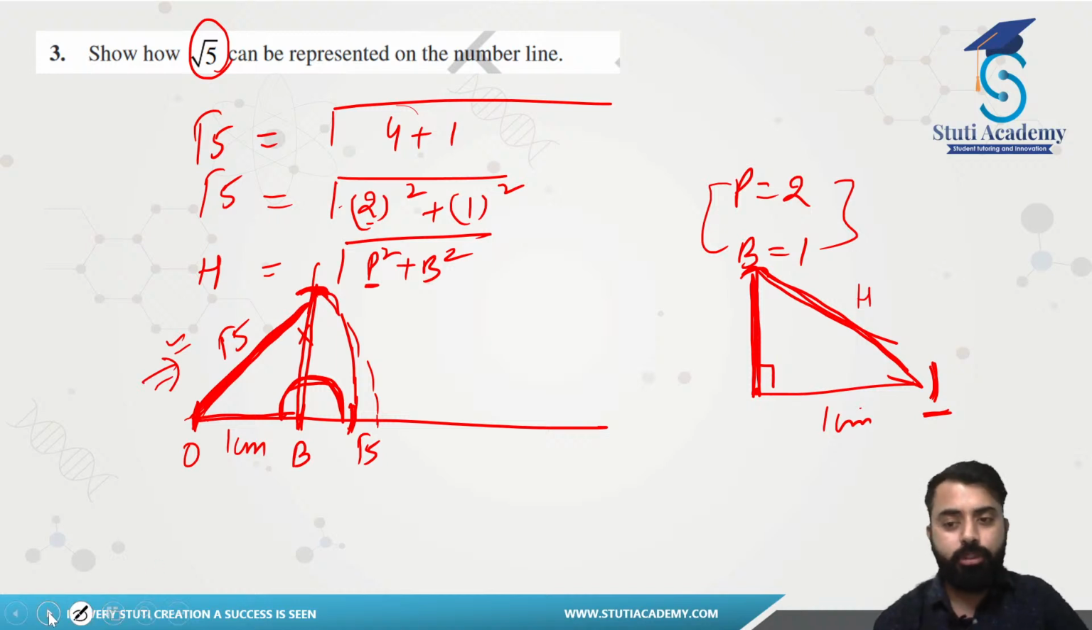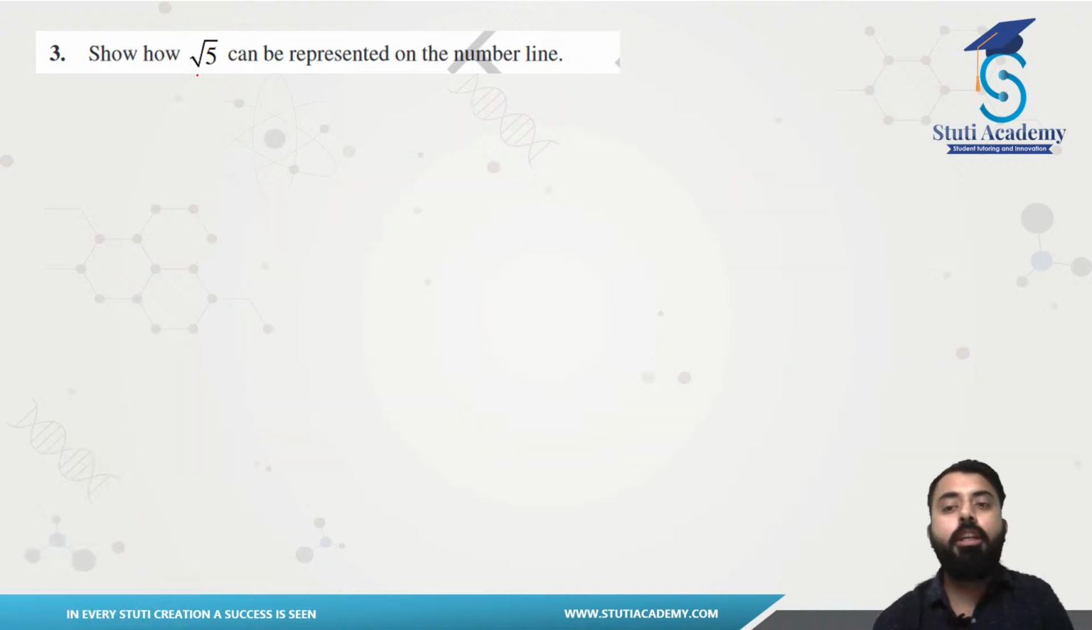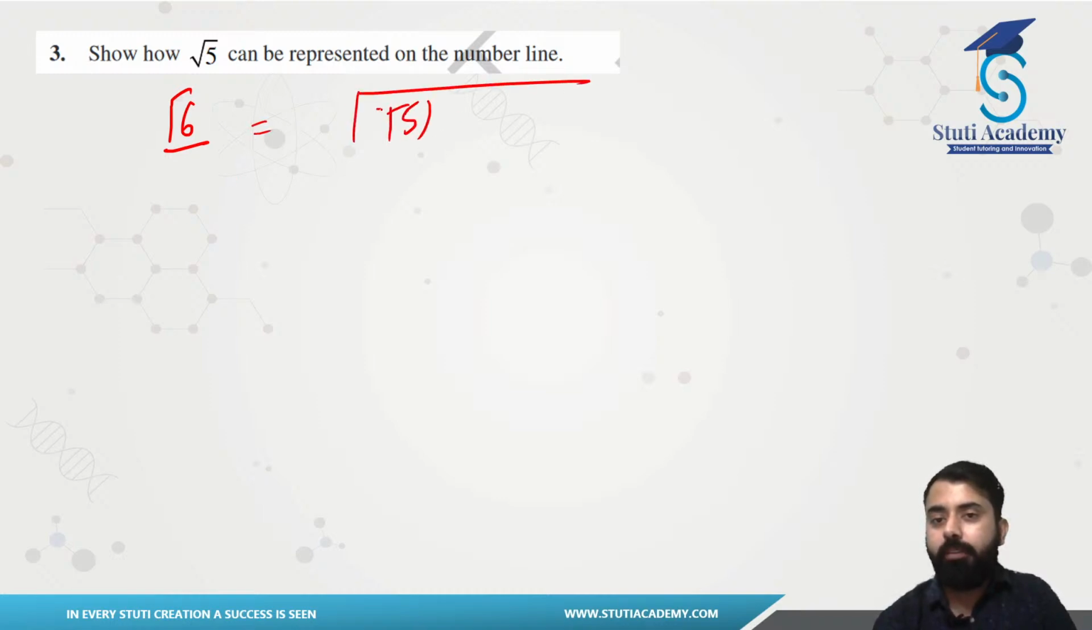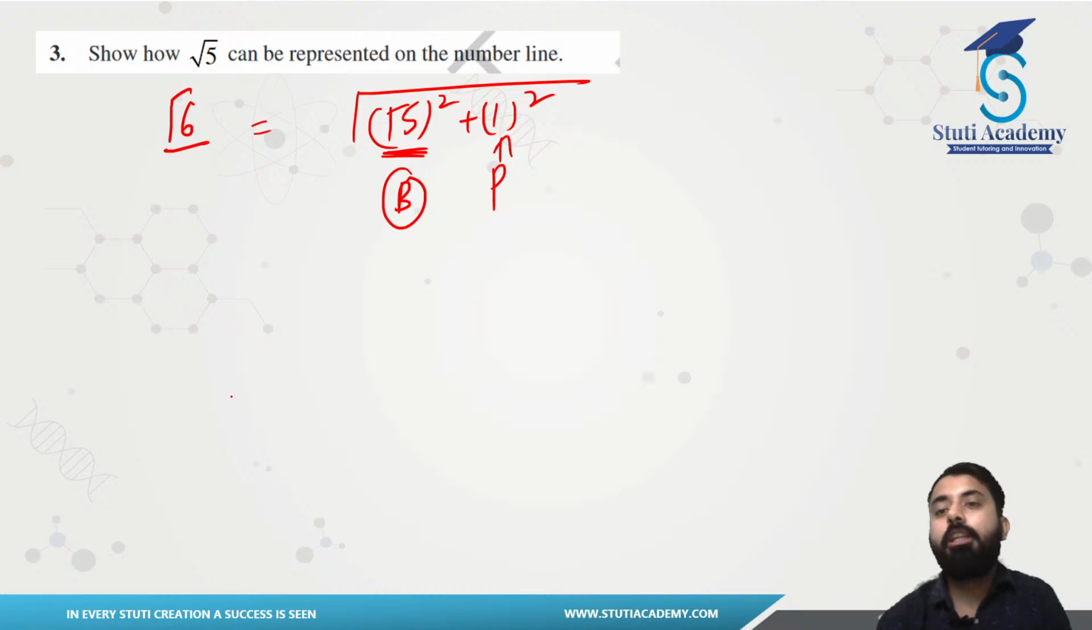So I have one more question for you guys since we are on it. If I want you guys to represent root 6, how will you be representing this on number line? So you will be doing it like this, right? Square root 5 whole square plus 1 whole square. You can do it like this. Now for this, firstly you have to pinpoint your square root 5. Then assume that one as your base. Put the perpendicular 1 centimeter. Then you can easily solve that one. You will be getting your root 6, right?